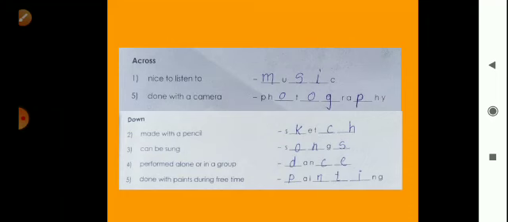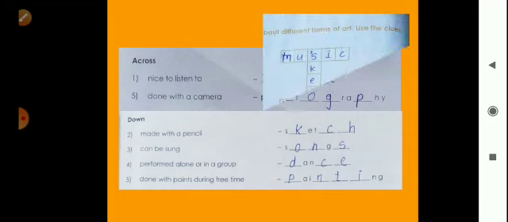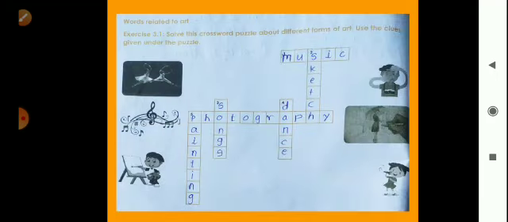Okay, so these across words and downwards you have to write in the puzzle. So like this you have to write in your grammar book. Look here, across there are only 2 words. First is music and the second is photography. Okay, and downwards, up to down, this is sketch, songs, dance and painting. So you also write these or solve this puzzle in your grammar book. Okay, next here,